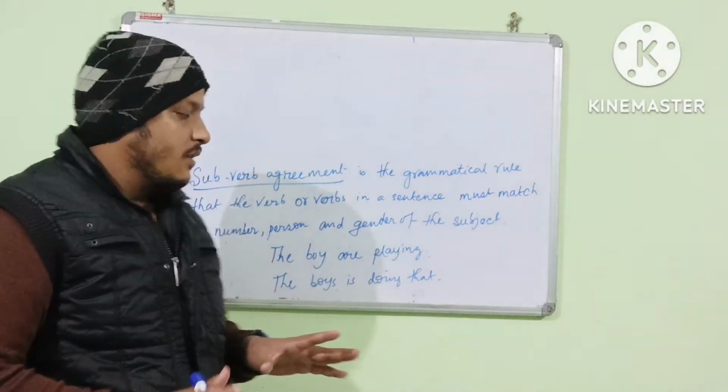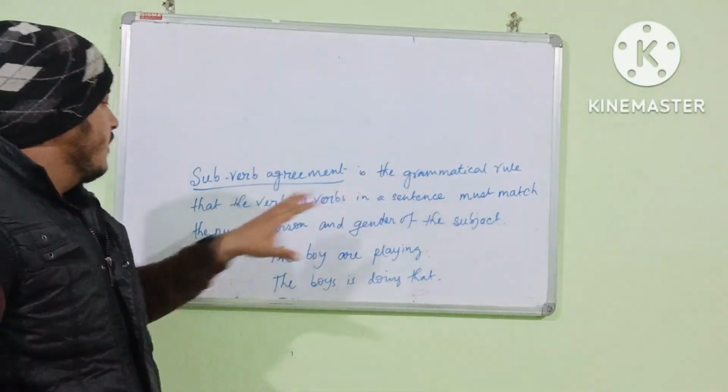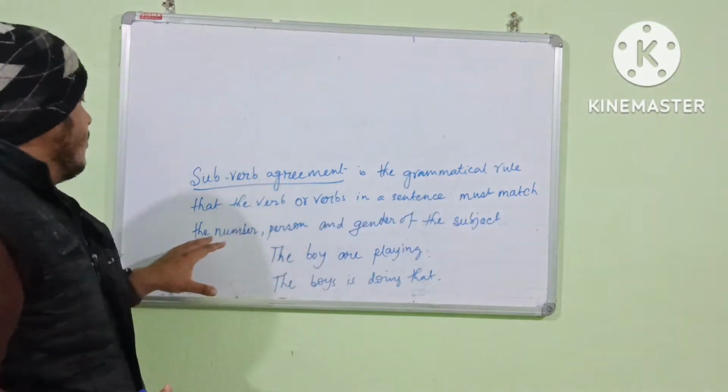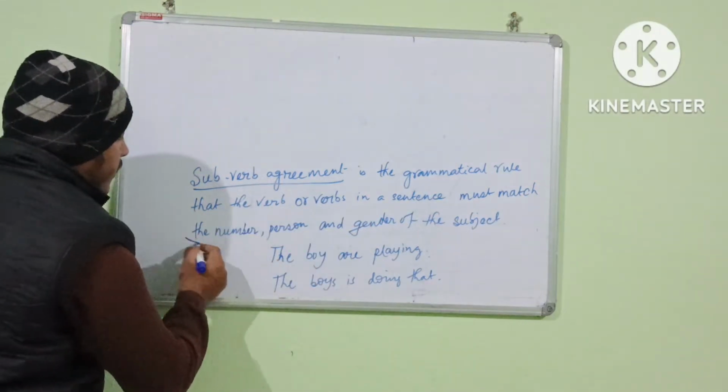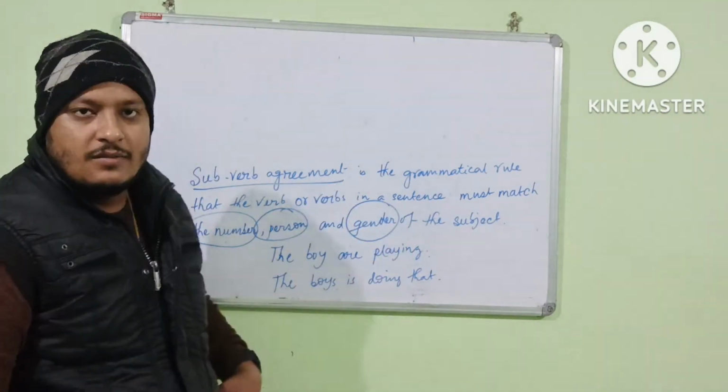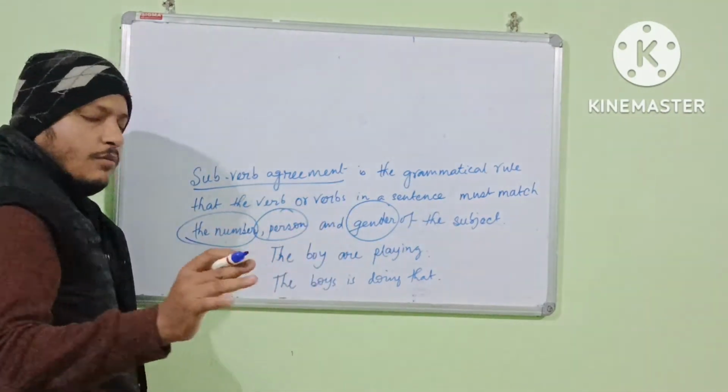Then what is subject verb agreement? Subject verb agreement is the grammatical rule that the verb or verbs in a sentence must match the number, person and gender. Number, person and gender of the subject. Alright, I am going to give you the example.